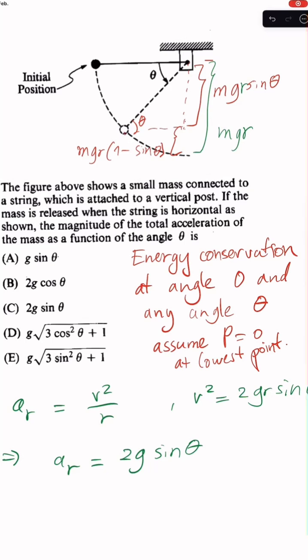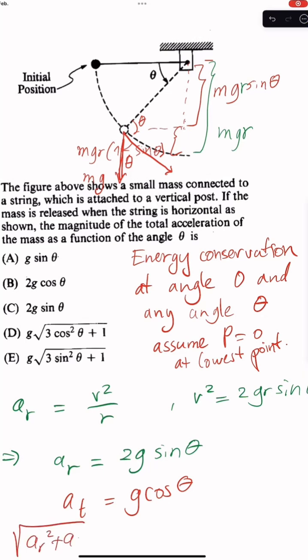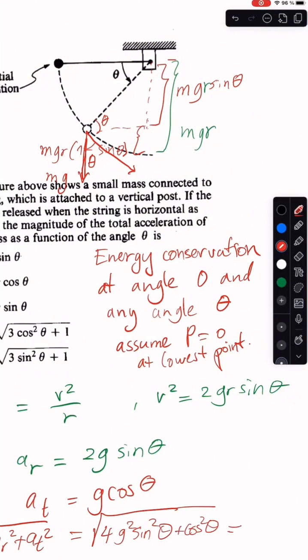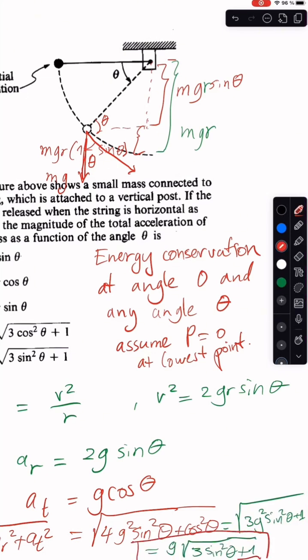The other component of the acceleration is due to gravity, which is the tangential acceleration. Gravity force is making the angle theta with the tangent of the path, thus the tangential acceleration is g cosine theta. Now, we are asked for the total acceleration, which is the square root of the sum of each component squared. Since cosine squared is 1 minus sine squared, we get then the expression g times the square root of 3 sine squared theta plus 1, which is answer E.